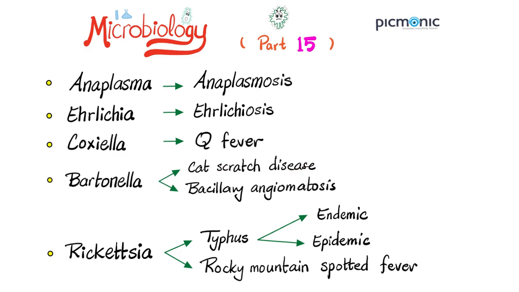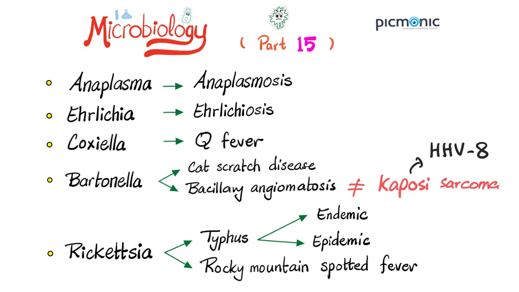And bacillary angiomatosis, which might look similar but not identical to Kaposi sarcoma. So please do not confuse these two diseases together. Kaposi sarcoma is associated with human herpes virus 8, whereas bacillary angiomatosis is caused by Bartonella henselae.